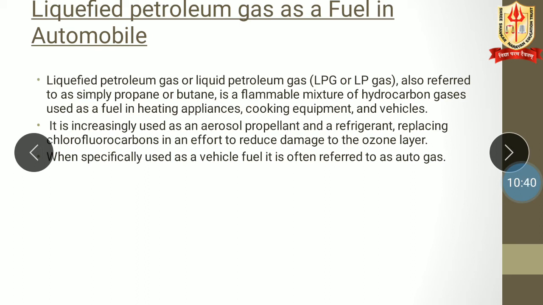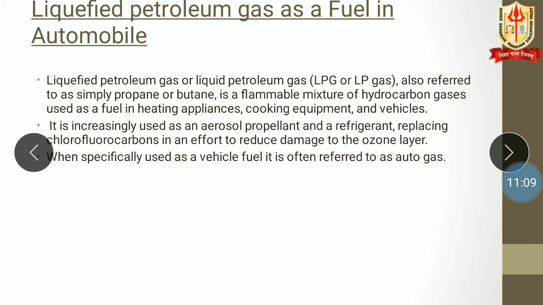Next we are having liquefied petroleum gas as a fuel in automobile. Liquefied petroleum gas or liquid petroleum gas, LPG or LP gas, also referred to simply as propane or butane, is a flammable mixture of hydrocarbon gases used as a fuel in heating appliances, cooking equipment and vehicles.